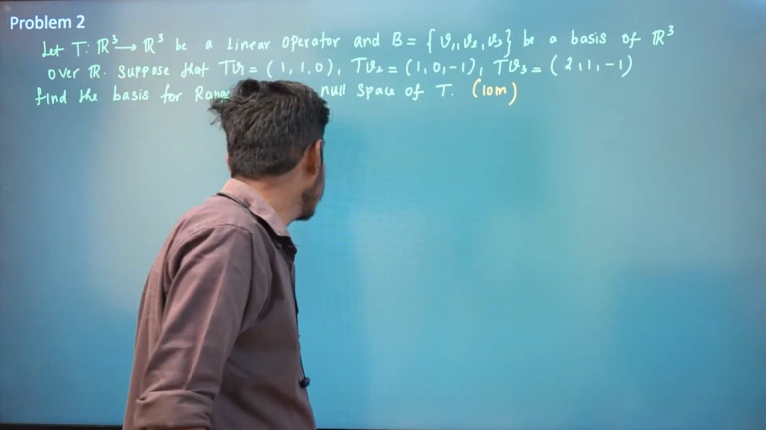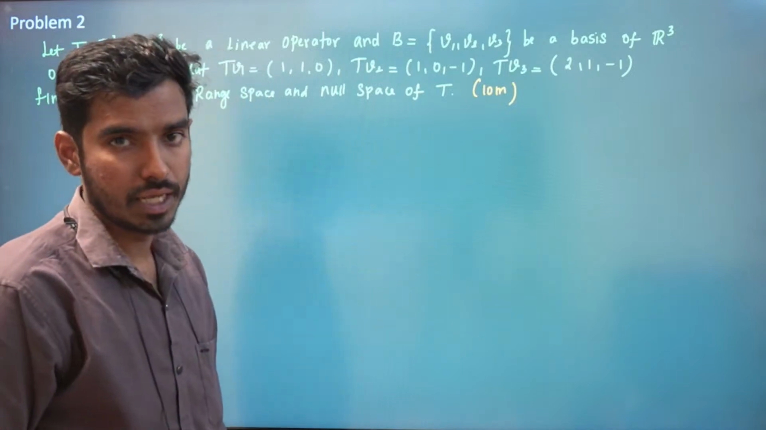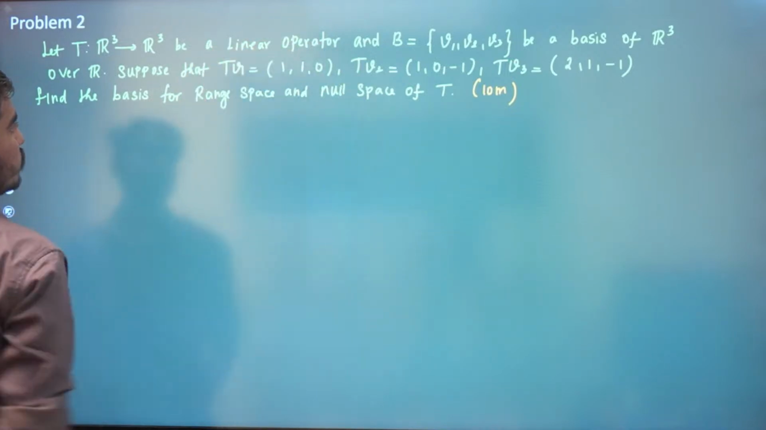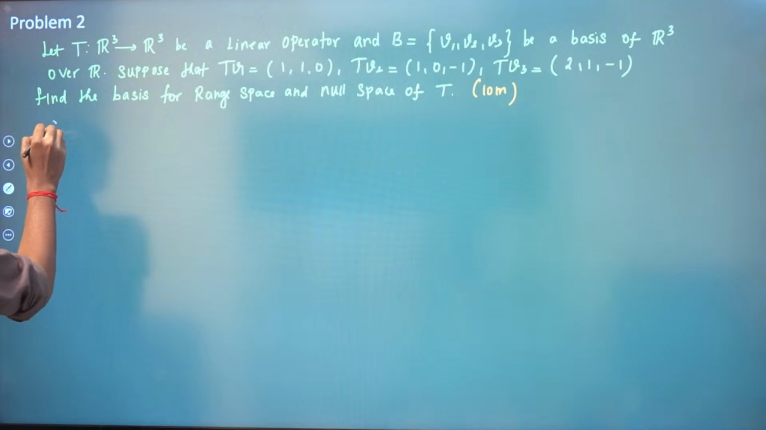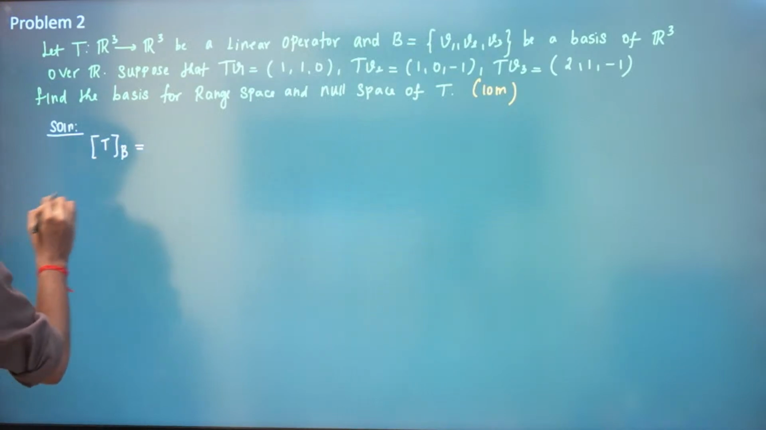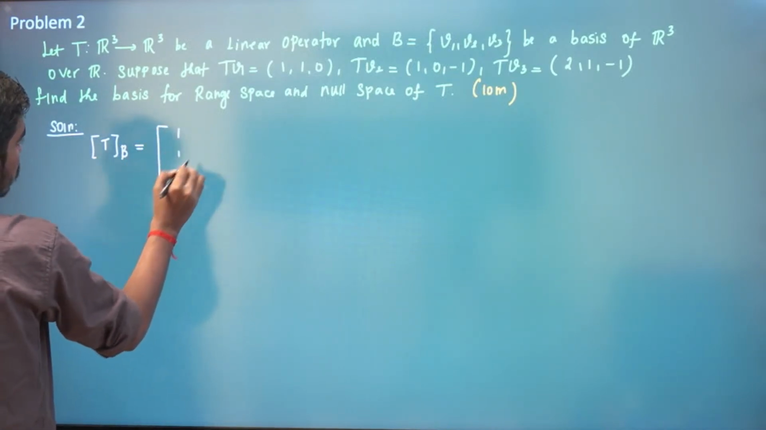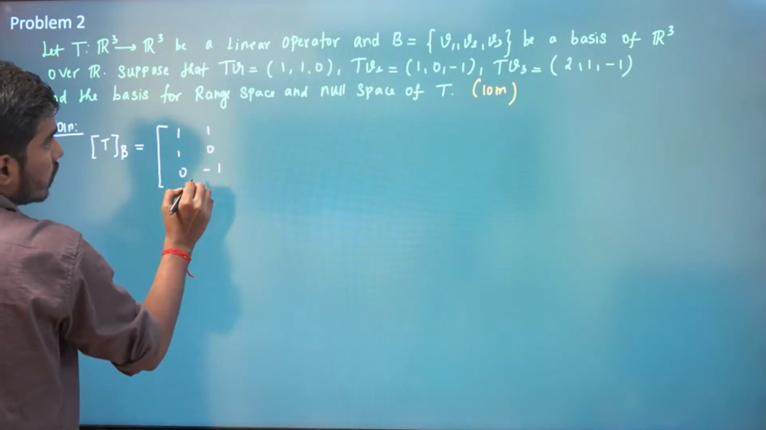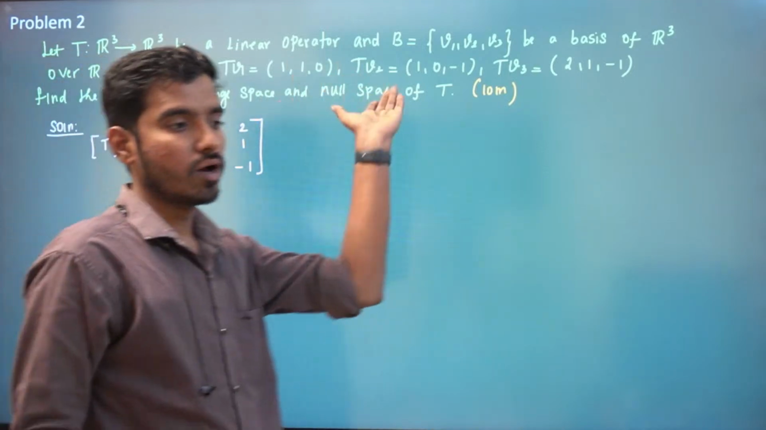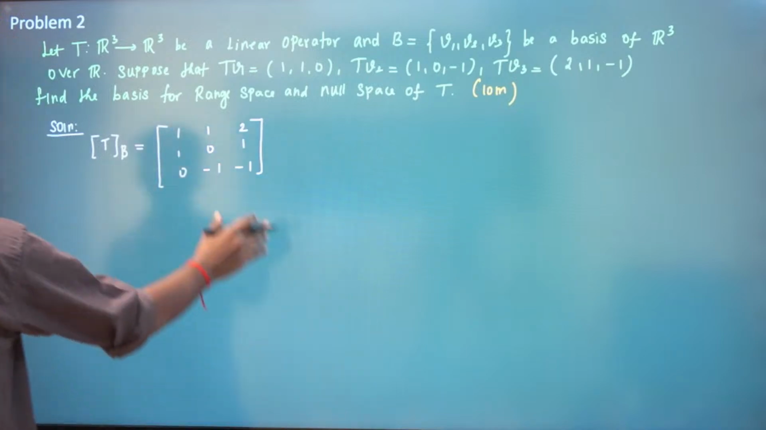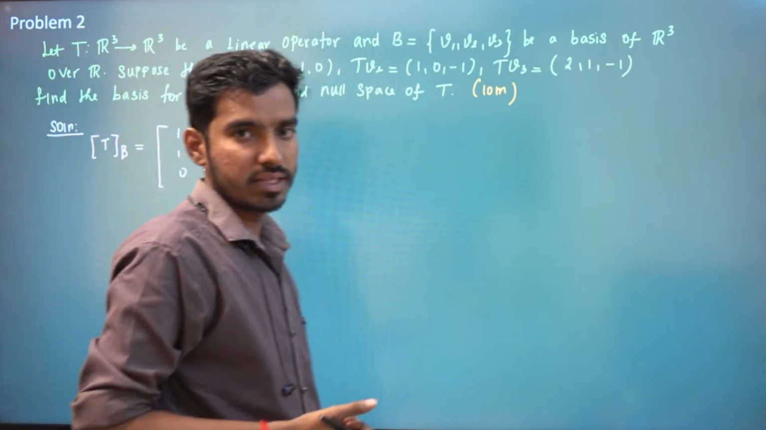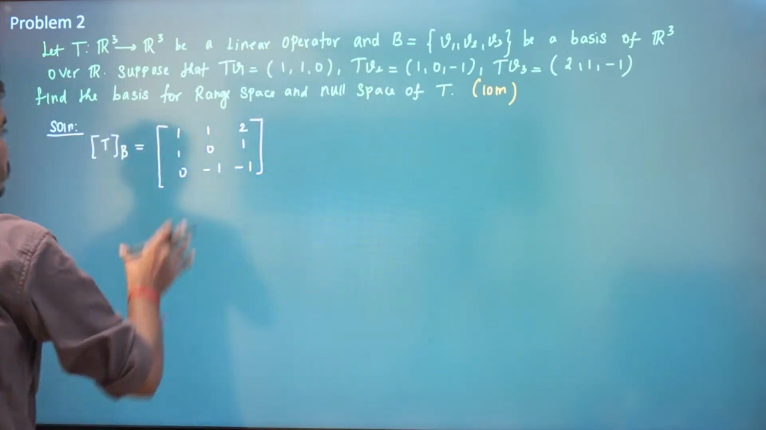Find the basis for range space and null space of T. So we don't know the operator, but that operator takes V1, V2, V3 to the corresponding vectors, right? So we have the matrix of T with respect to the basis: 1 1 0, 1 0 minus 1 and 2 1 minus 1. So this is the corresponding matrix. We need to find the basis for range space, so we need to find the range for this matrix.